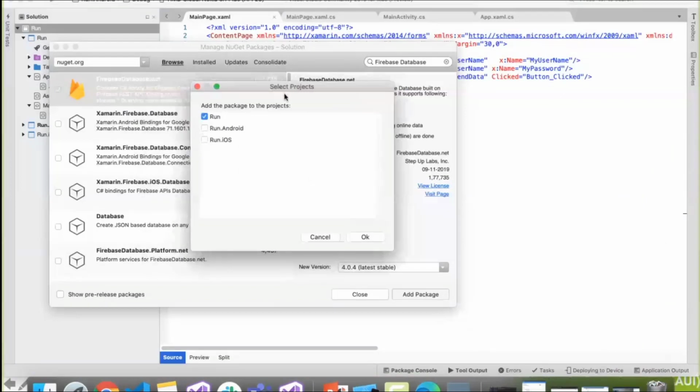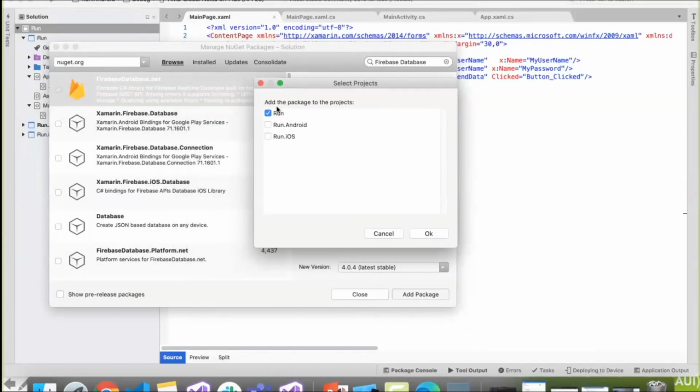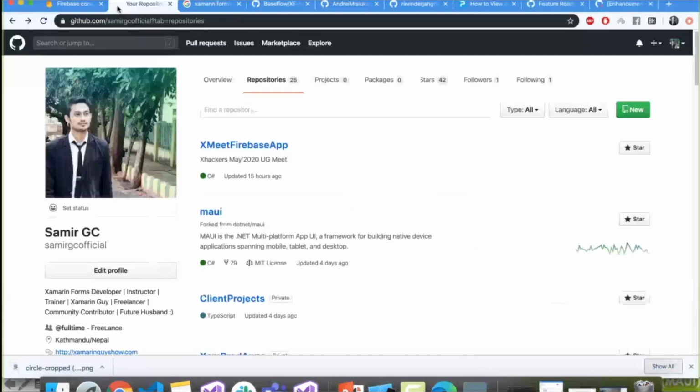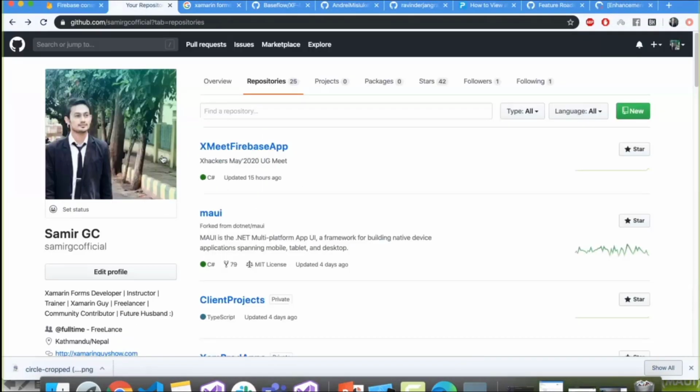I'm okay with that. So we just need to add that within the .NET Standard project, and that's all. So our .NET Standard project is integrated with the Firebase database. What we'll do then is send the username and password to Firebase. Our next part is doing a setup. Yeah, this is my repository, and I'm going to set up the whole